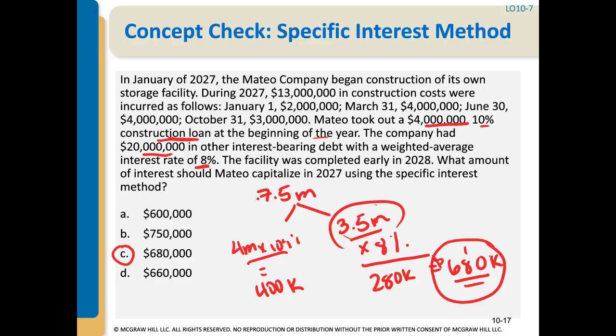Now, step three is really you take the $680,000 interest capitalized potentially, and it has to be the lower of the 680 or the total interest for the year, which would have been the 4 million times 10%, which would have given us $400,000, plus 20 million times 8%. And I didn't actually do that math, but it's going to be a lot more than 680 because 3.5 times 8% is 280. So 20 million times 8% is going to be more than that. So the problem didn't actually show that final step when you look at the answer, which I'm not going to post because it's very condensed. But the answer is 680,000 will give you the lower of the two amounts.